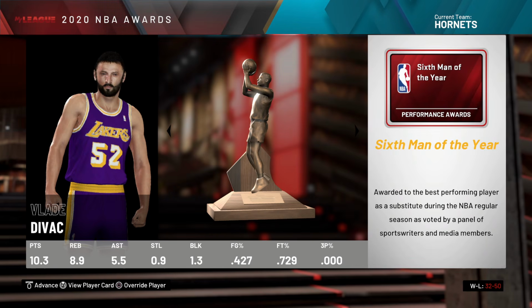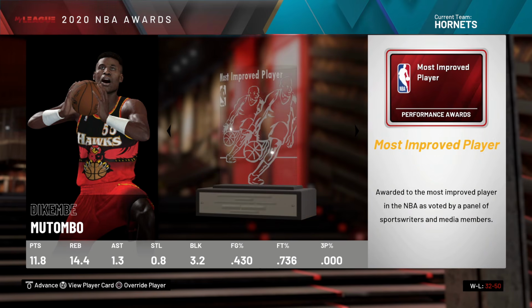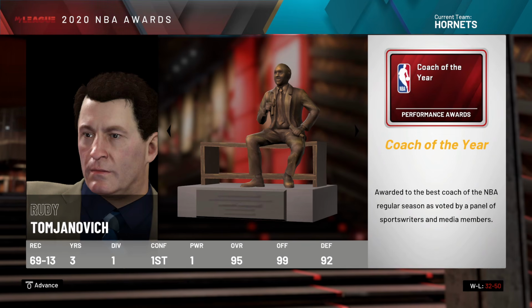Wow, Vlade got 6th Man of the Year. I forgot that he'd be benched behind Shaq. Man, they really finessed the hell out of that Kobe trade in real life. Dikembe again, and Rudy Tomjanovich. No clue he coaches, but we'll figure it out.